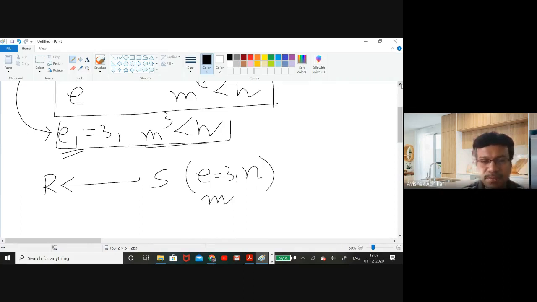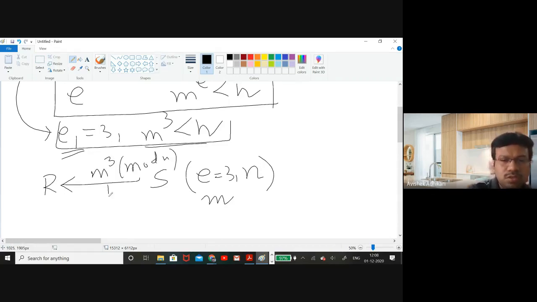Under this situation, the sender sends this message. So what will the sender do? The sender will send basically m^3 modulo n, this value. So the attacker will have this value m^3 modulo n.